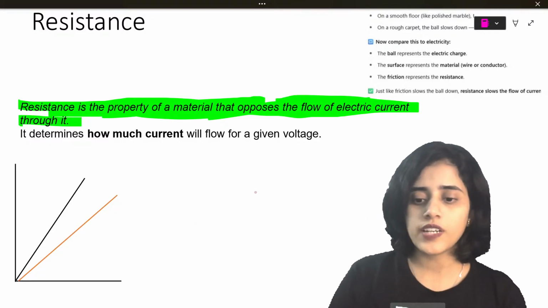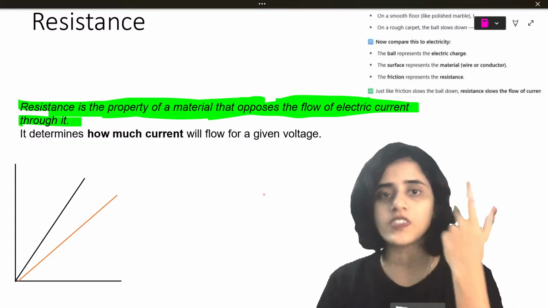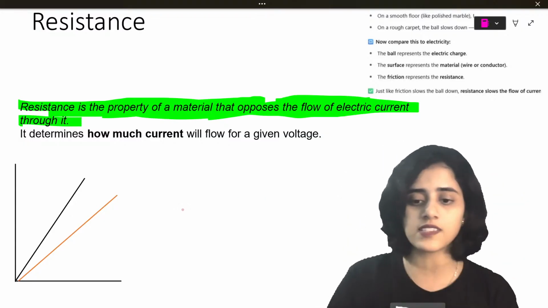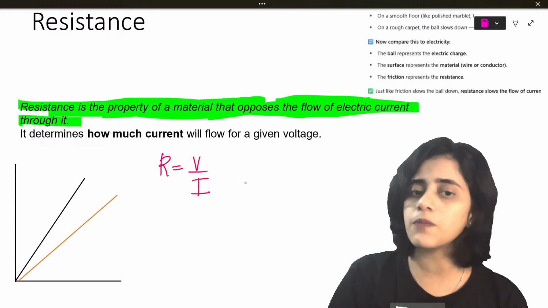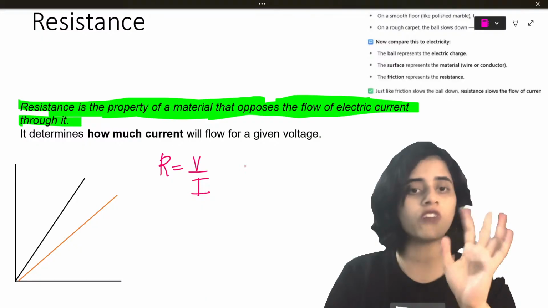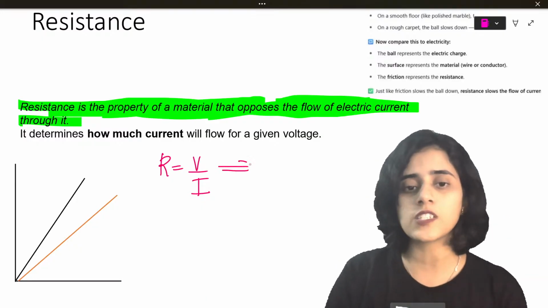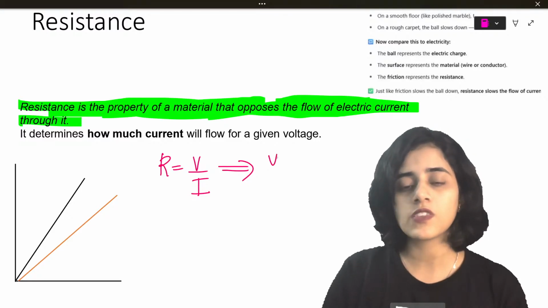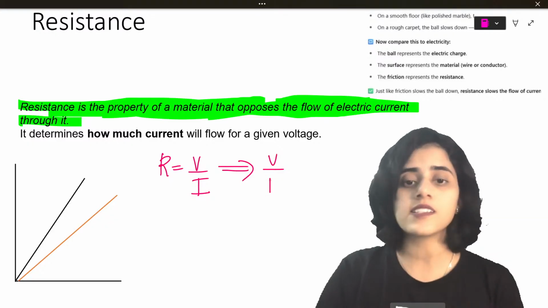So it resists the flow of current, and it is a property of a substance. These are 2 points you know about resistance. We also know that resistance is equal to V by I, from the very famous Ohm's law. So what will its SI unit be? The SI unit of voltage is volts, the SI unit of current is amps.